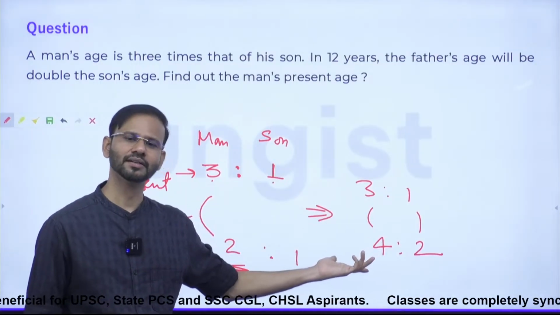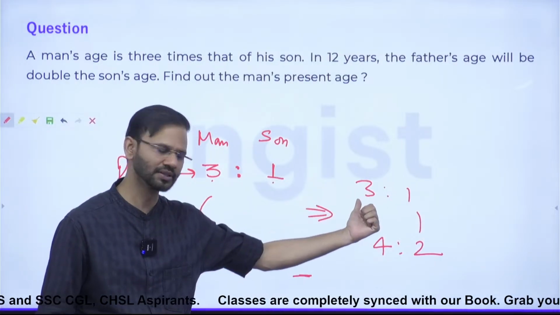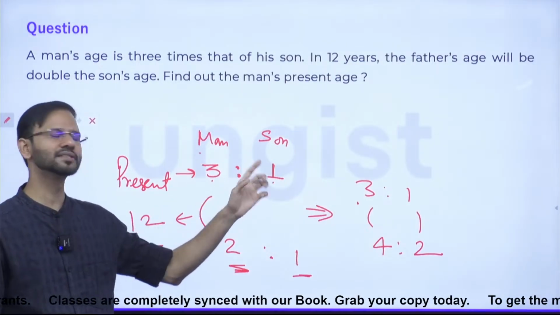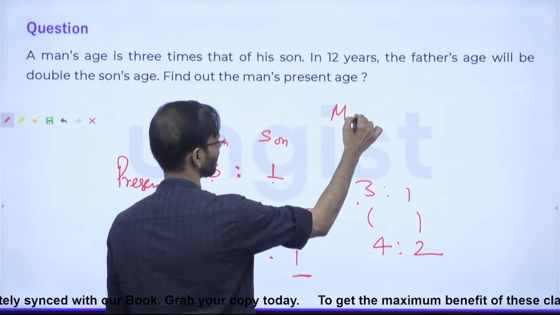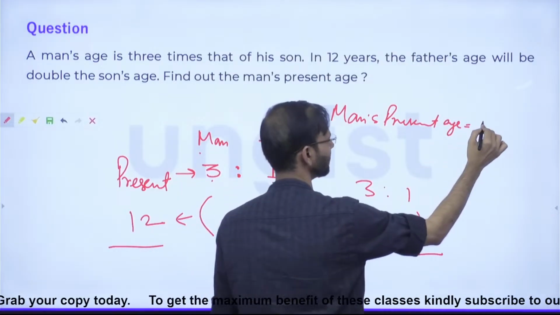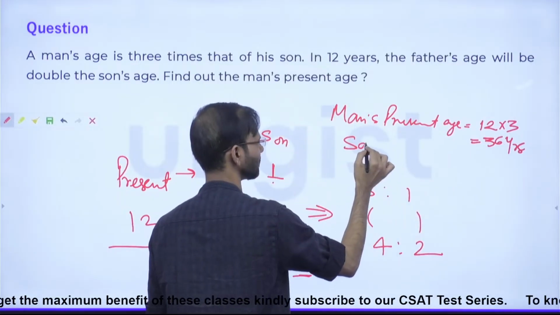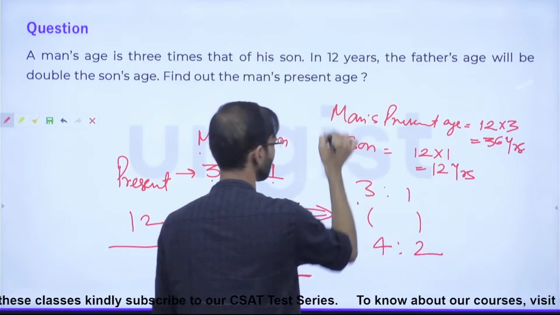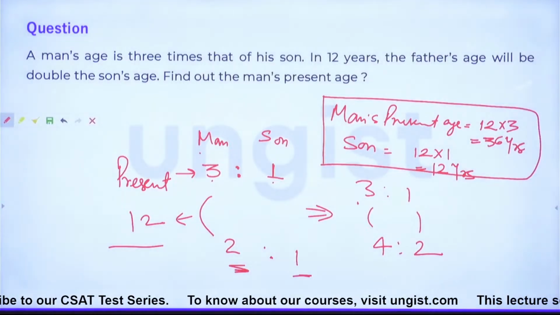What is the interval size? The interval size is 12. 12 into 3, 12 into 1. So this is 36 and this is 12. Everybody clear? So the man at present is 36 and his son at present is 12 years. So the man's present age is 12 into 3, which is 36 years, and the son is 12 into 1, which is 12 years. Guys, hope it is clear. Everybody, hope it is clear.